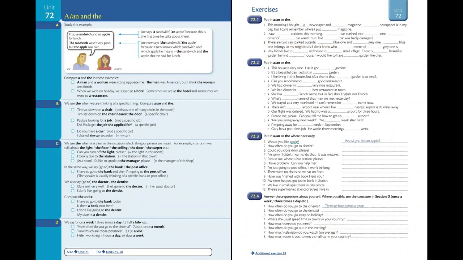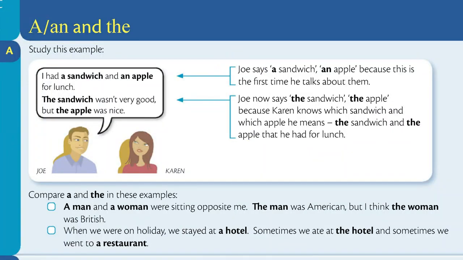Unit 72. A, an, and the. Section A. Study this example. I had a sandwich and an apple for lunch. Joe says, a sandwich, an apple, because this is the first time he talks about them. The sandwich wasn't very good, but the apple was nice. Joe now says, the sandwich, the apple, because Karen knows which sandwich and which apple he means. The sandwich and the apple that he had for lunch.